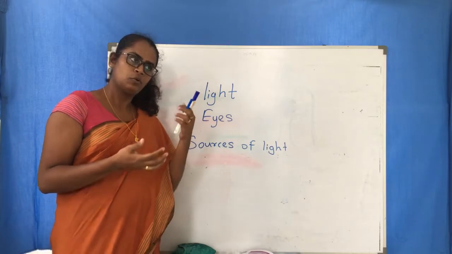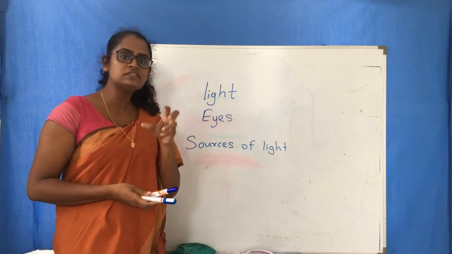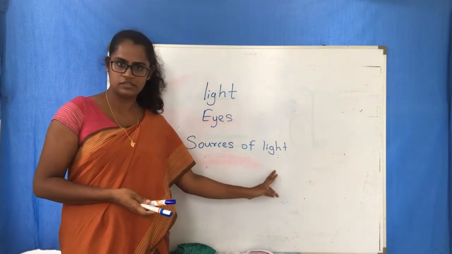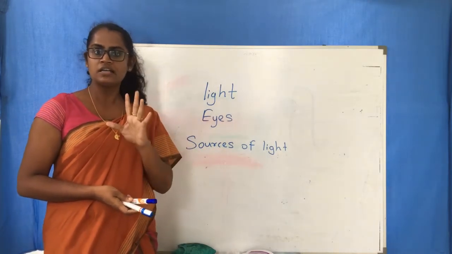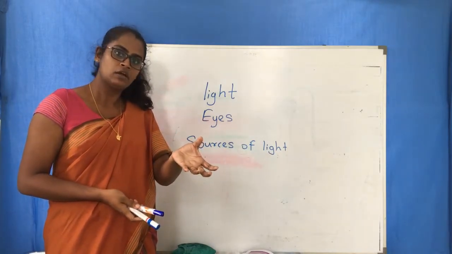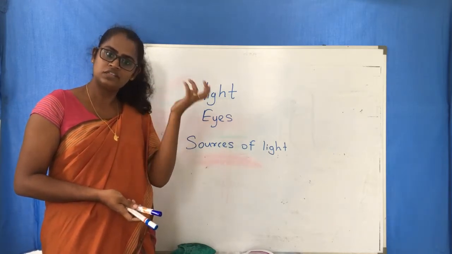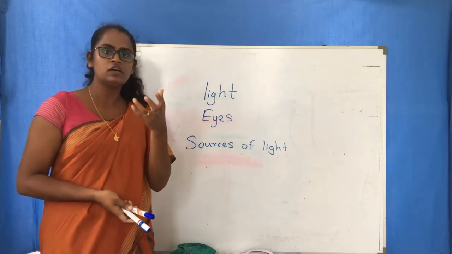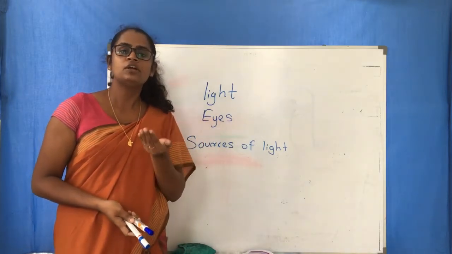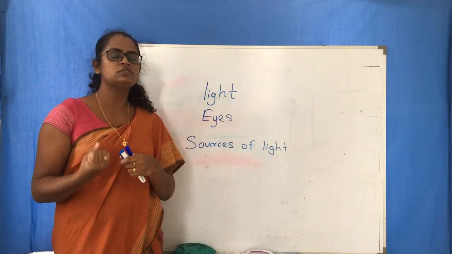Objects which cannot produce their own light are known as non-luminous objects. Now I said that the moon is a source of light, because it emits light. But can the moon produce its own light? Can't. We all know that the moon gives the light of the sun. So the moon cannot produce its own light, so the moon comes under non-luminous objects.